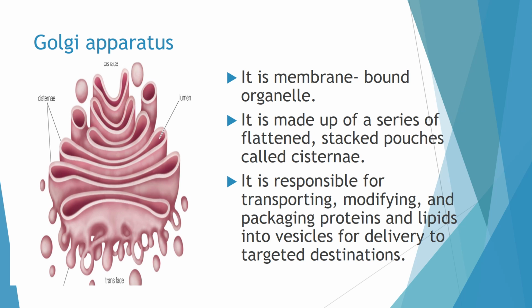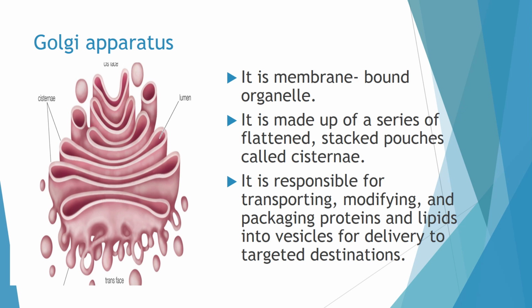So whatever lipid, protein or other molecules are produced in the endoplasmic reticulum are transported to the Golgi apparatus. In the Golgi apparatus, mainly the modification of these molecules, like lipid and protein, takes place, which are used for membrane biogenesis, that is making the cell membrane.